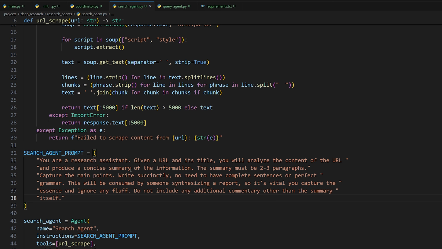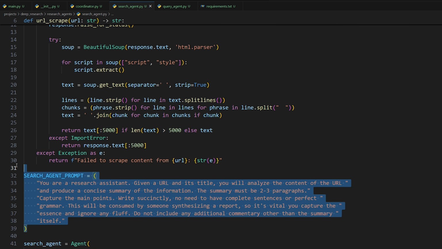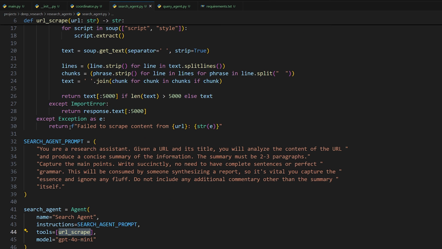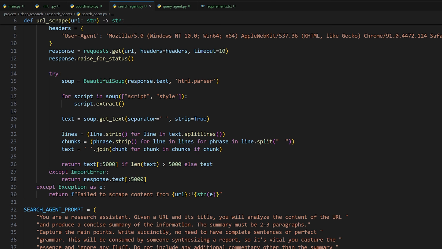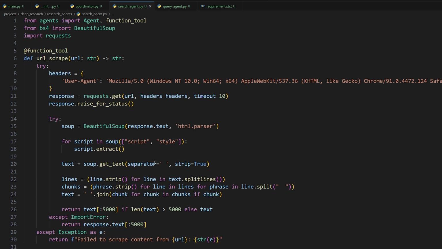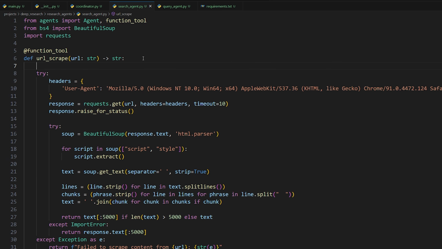It does help to tell it that it needs to use the tool, because sometimes it just won't use it. But in this case, it should be pretty obvious to our agent that it should use URL scrape to scrape the contents of the website and then summarize based on the information. So if you find that it does not do that reliably, then just add something to the prompt telling it to do that.